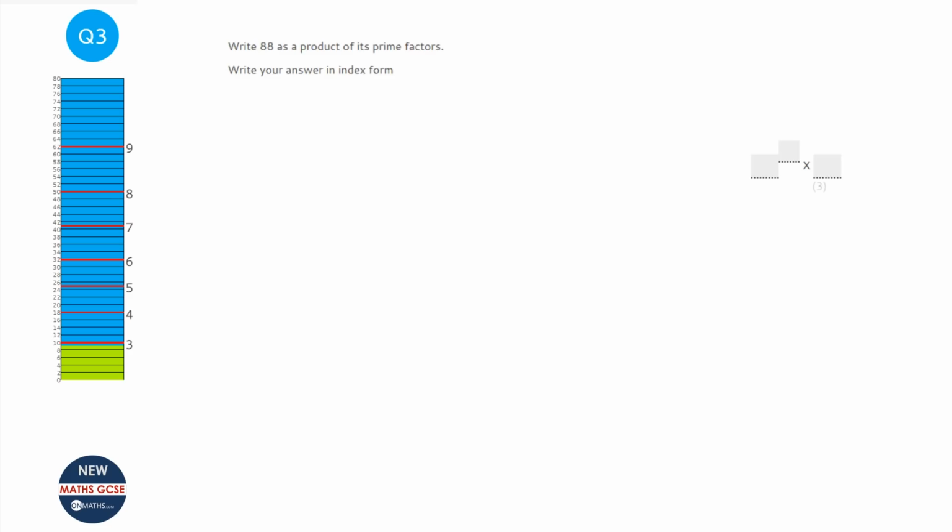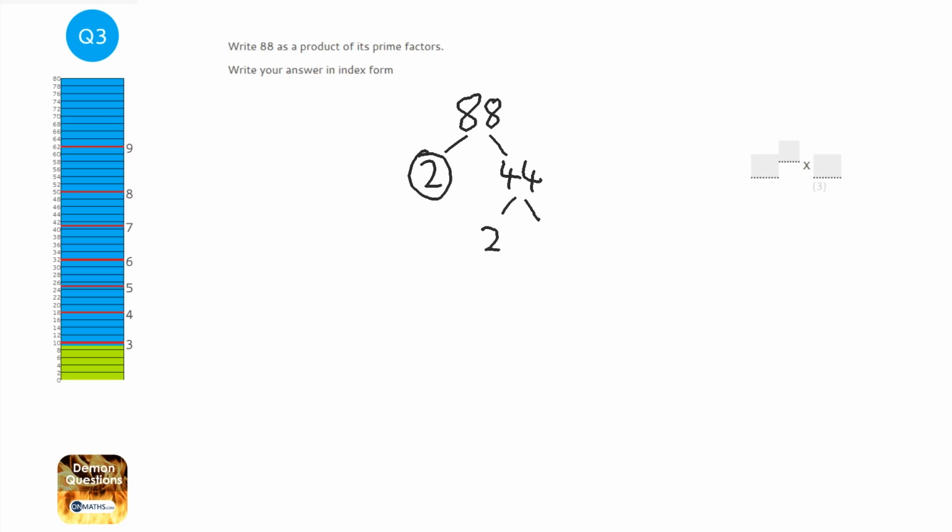Okay, so we're asked to write 88 as a product of its prime factors. So the first thing to do is write 88, and then we have two shoots coming from it. Now I need to find out which two numbers times together to make 88. A little tip: if you've got an even number, always pick 2. So 2 times 44. Now whenever we get to a prime number, we always circle it, because that's finished. So 44, we can divide another 2 out of that, so 2 and 22,